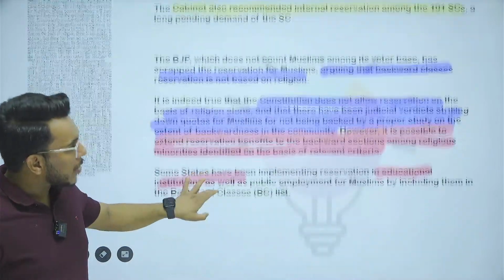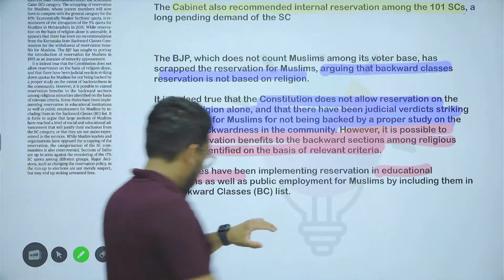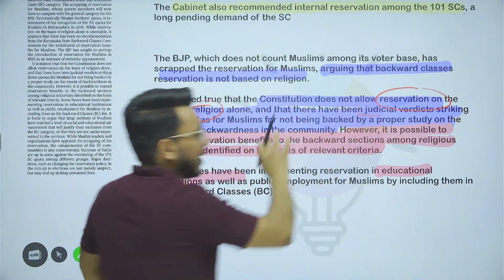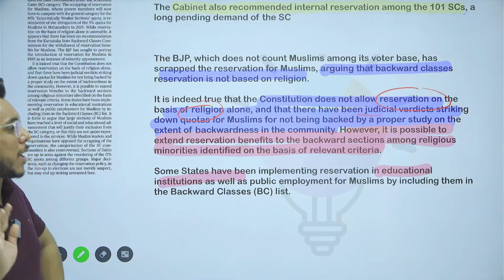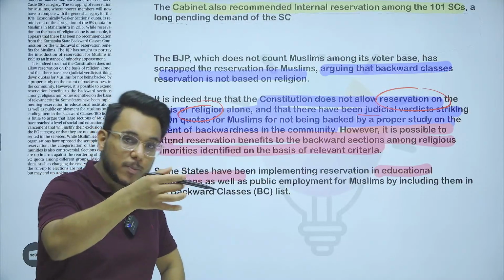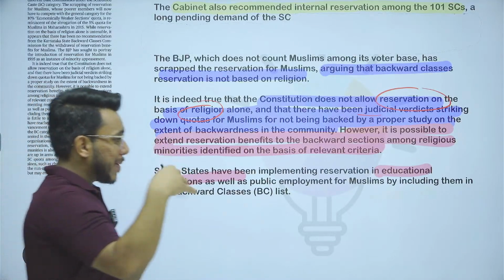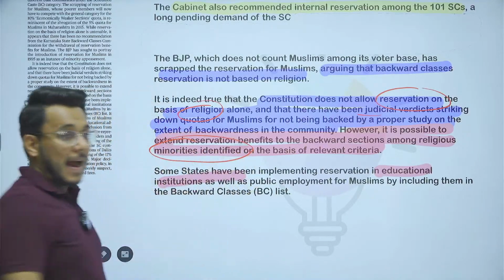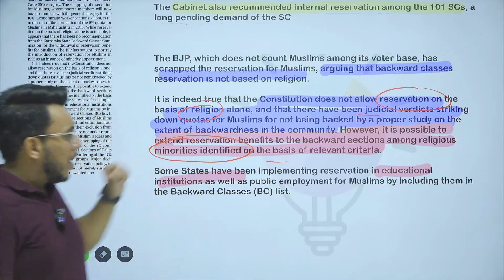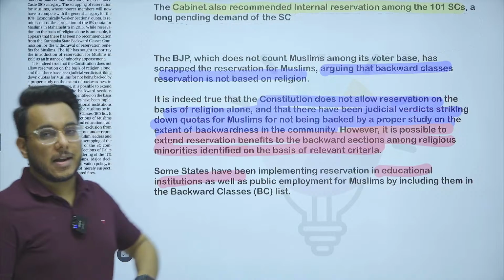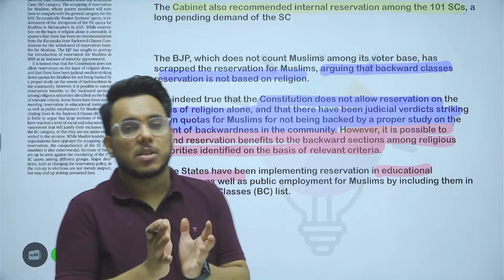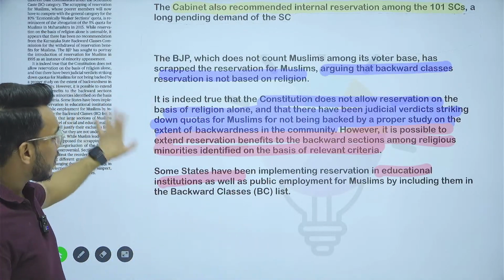Now, when we talk about the Constitution, even the Constitution doesn't talk about reservation on the basis of religion, and judicial verdicts have also upheld that reservation only on the basis of religion cannot be given. But within a religion, there happen to be communities which are backward. So specialized studies need to be carried out, and such vulnerable minorities are to be identified on the basis of relevant criteria. Okay, so this is all about this particular article. Beyond that, guys, you are not required to go, because then it becomes a little bit politicized. Fine. Now moving to the next article.